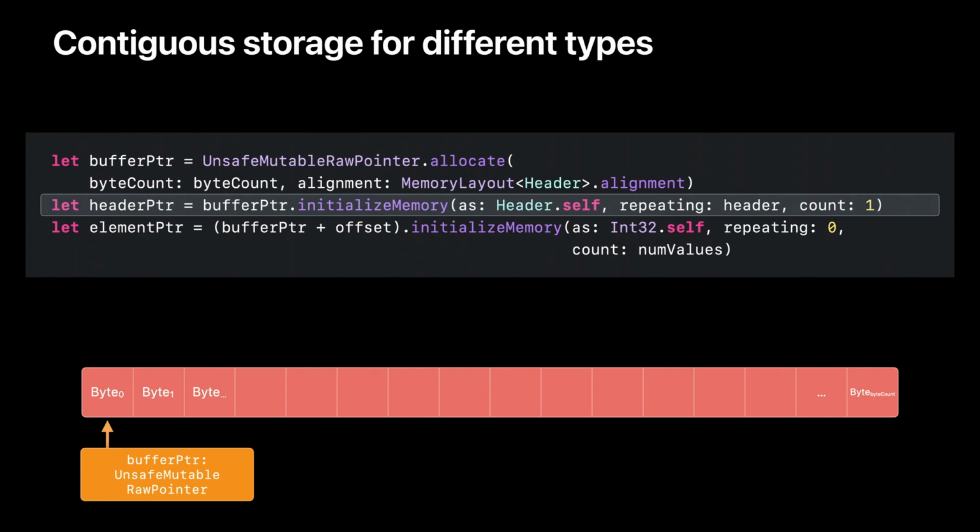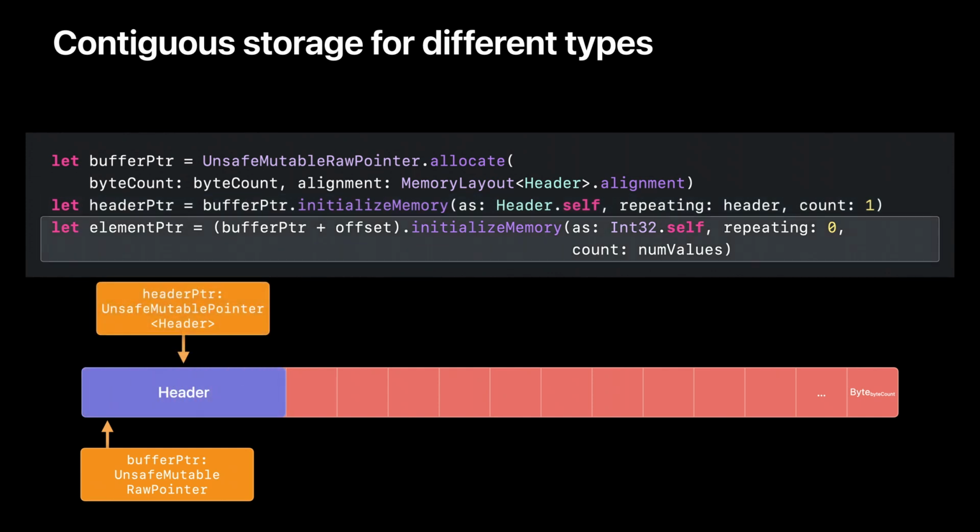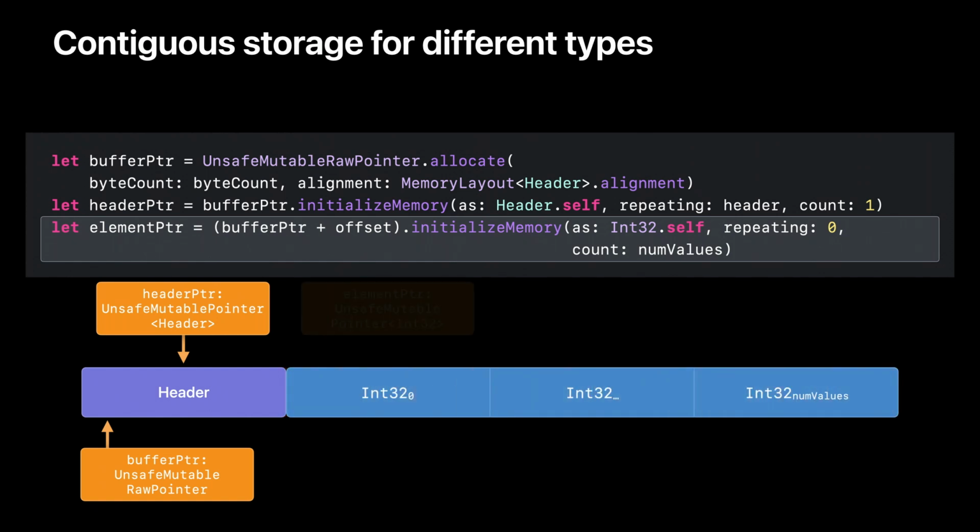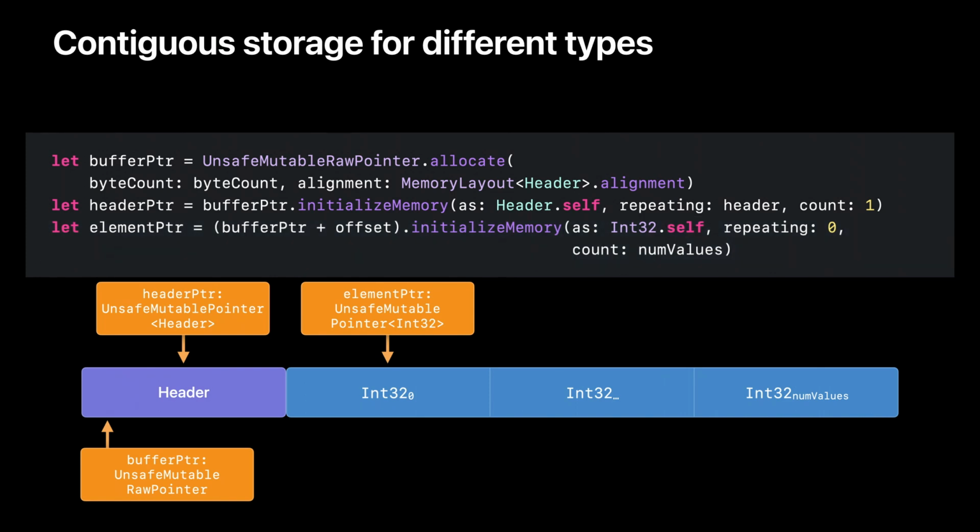Now we can initialize part of that memory as the header, giving us a pointer to the header type. After adding the header's byte offset, we can initialize the remaining bytes to integers. That gives us a separate typed pointer to the region of memory holding only integers. This storage allocation technique is great for implementing standard library types like set and dictionary, but not usually something you want to reach for. In general, raw pointers are a kind of power tool that are good for implementing high-performance data structures, but we don't want to expose them too much.